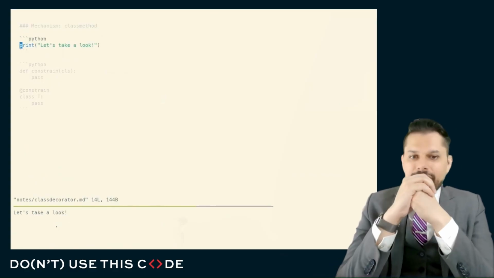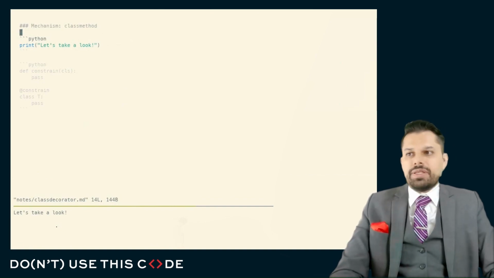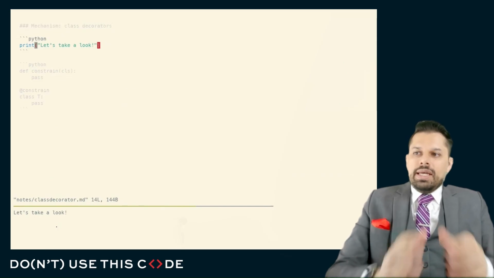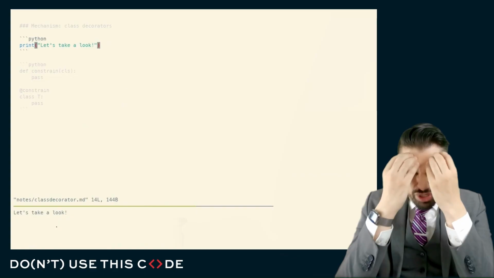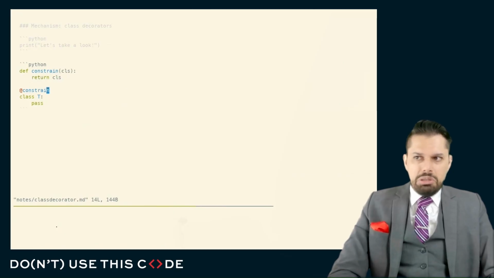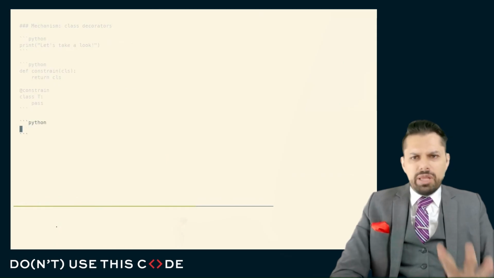Let us take a look at the last mechanism that we'll discuss. Let's talk about not class methods, let's talk about class decorators. When we talk about class decorators, it may be difficult for us to distinguish class decorators from the init subclass approach. Because when we talk about class decorators, what we're doing is we're writing a decorator that basically applies to a class. Remember, whenever we have a decorator in Python, it really is just a little bit of syntax.